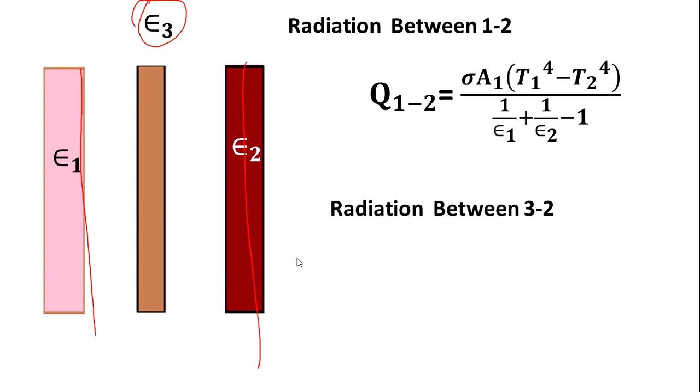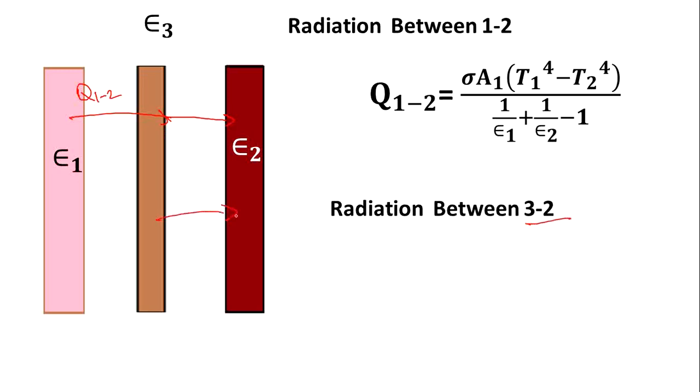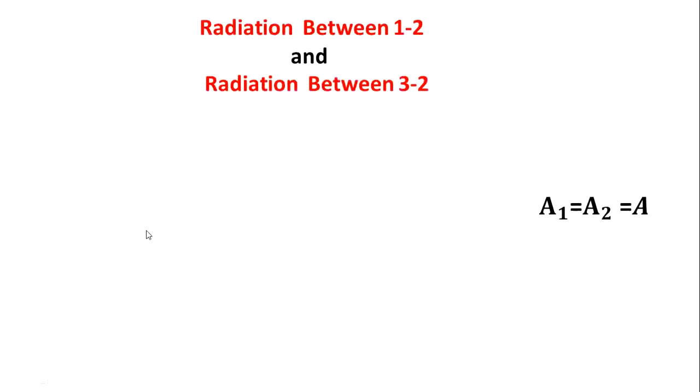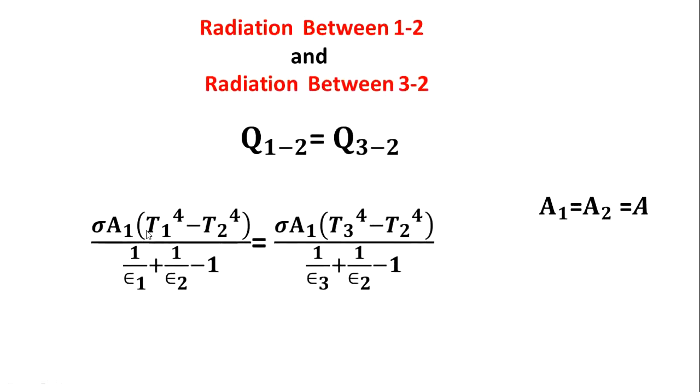So the radiation between 1 and 2, the amount of heat energy transfer from 1 to 2, is Q1 to 2, and from 3 to 2 you consider 1 upon epsilon 3 plus 1 upon epsilon 2 minus 1. This temperature is T3. Radiation between 1 and 3, and 3 to 2, is given like this.